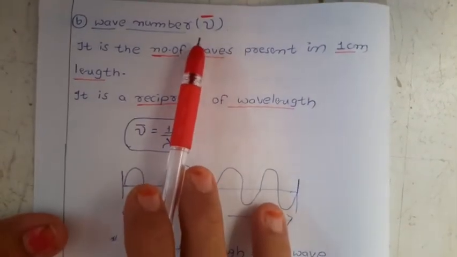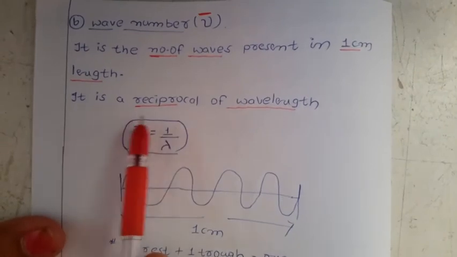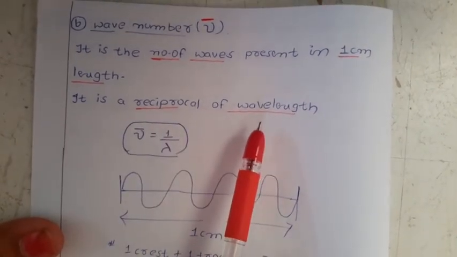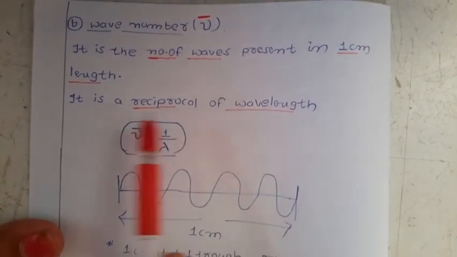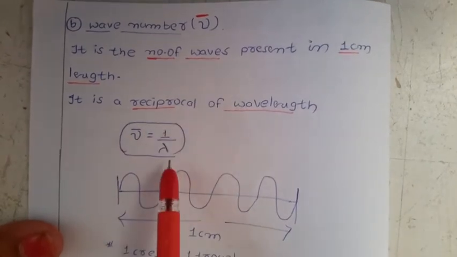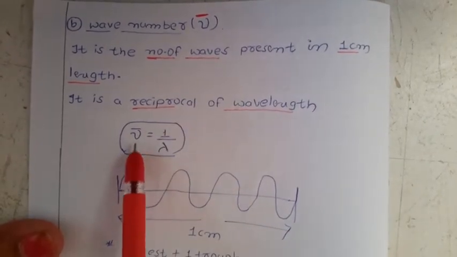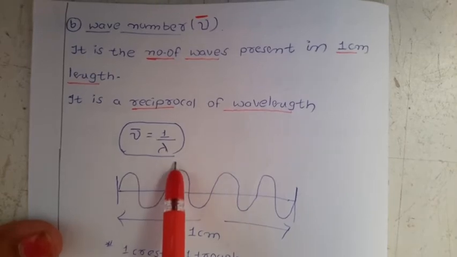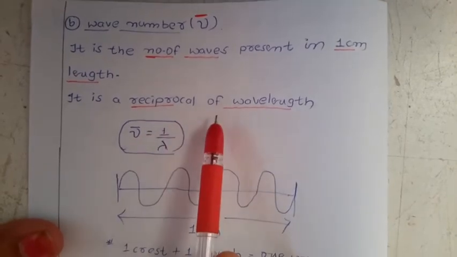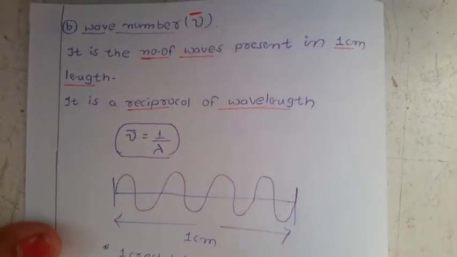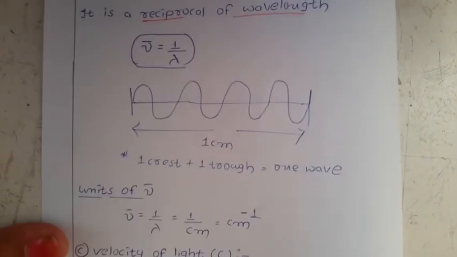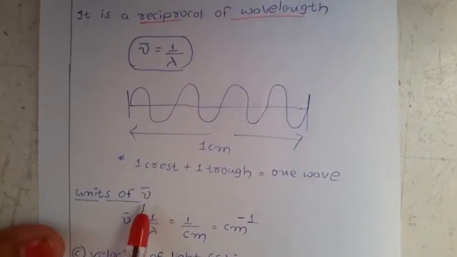That is called wave number. Very important: it is the reciprocal of wavelength. So the expression is mu bar equal to 1 by lambda. Now what are the units of wave number?